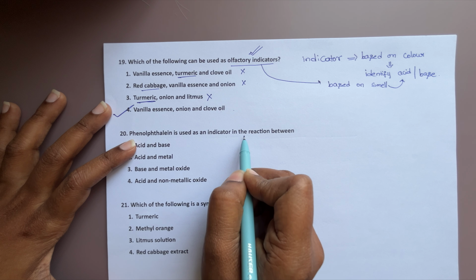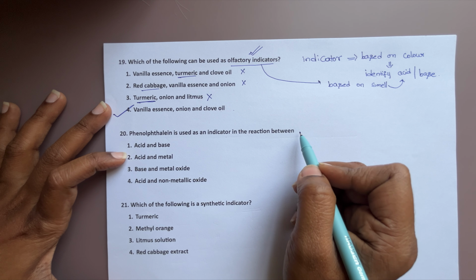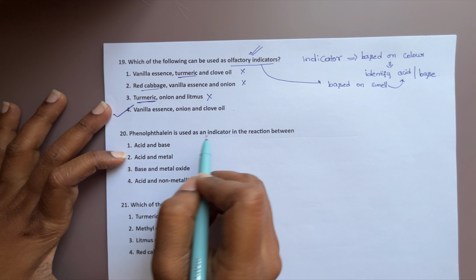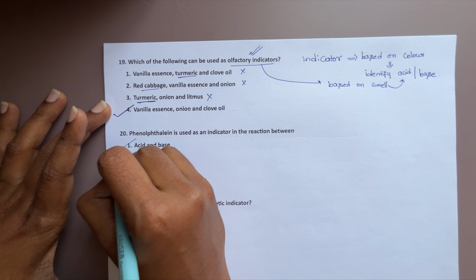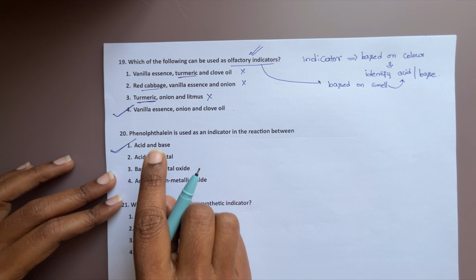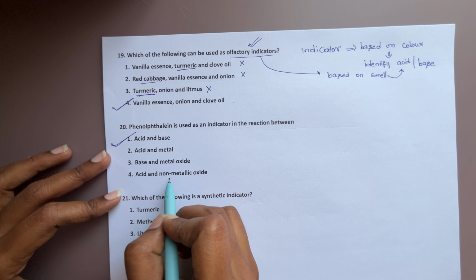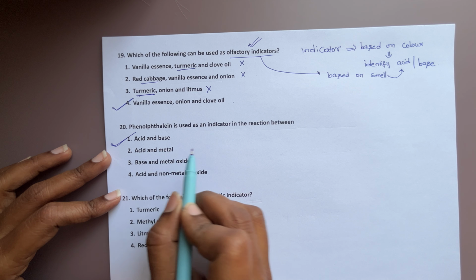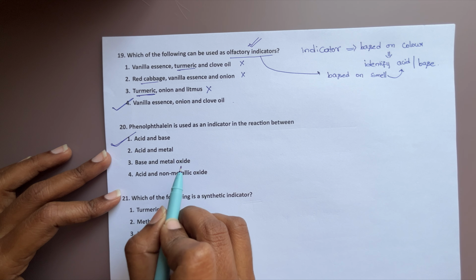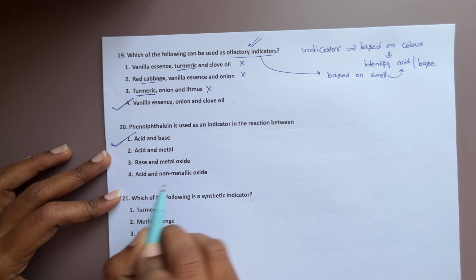Phenolphthalein is used as an indicator in the reaction between which? Everyone knows that phenolphthalein is an indicator for acid base reactions. Very, very important and direct question. So acid and base only. Remaining all options are wrong. Acid and metal, no. Base and metal oxide, no. Acid and non-metal oxide, which is also no.